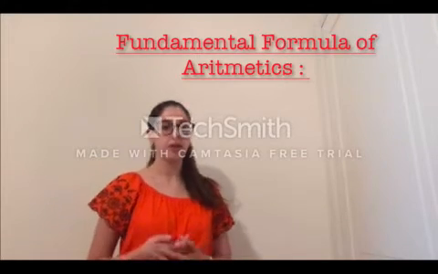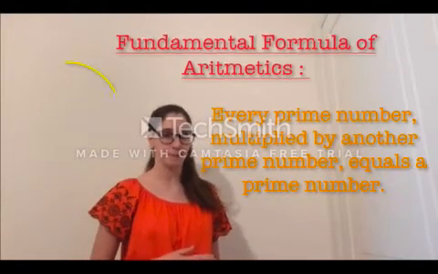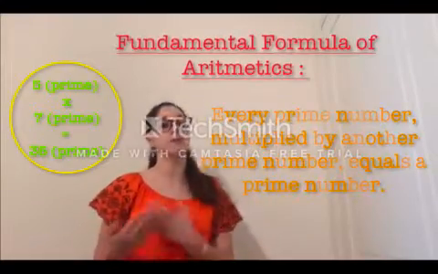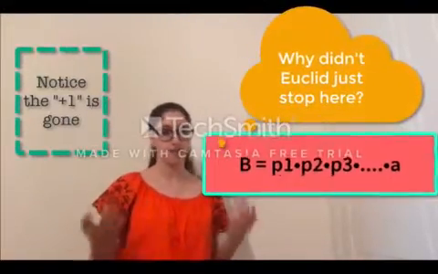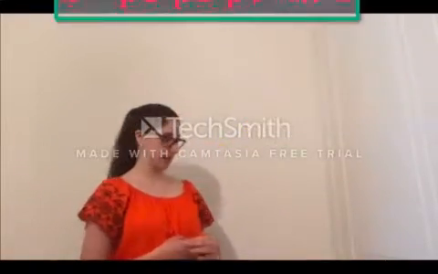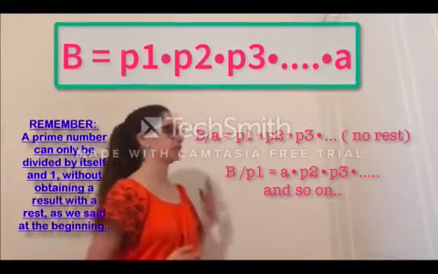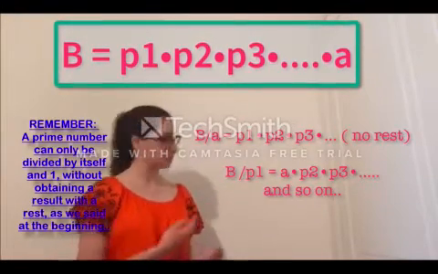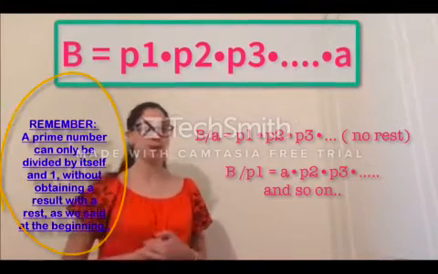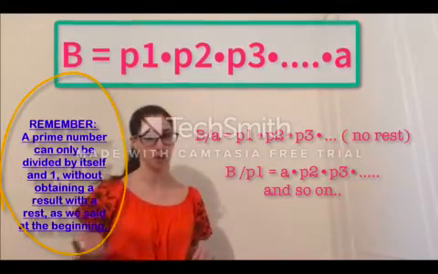Here, Euclid brings in the fundamental theorem of arithmetic, which says that every prime number multiplied by another prime number gives as a result a prime number. So, we could say that the formula could be finished right here, and we would demonstrate that prime numbers are infinite. But we have another problem. If we look at the number B, and we have all of this multiplication, if we divide B by any of the other numbers contained in the formula, we will attain a result that does not have a remainder. So, it will then not be a prime number, because as we said earlier, prime numbers can only be divided by themselves and the number 1.